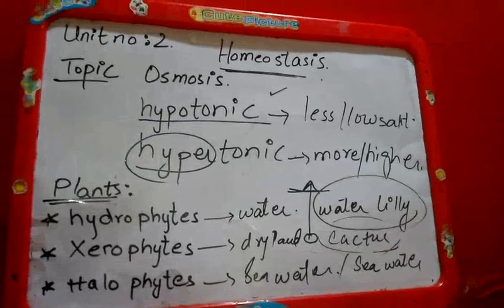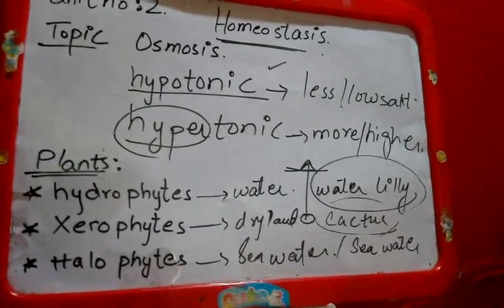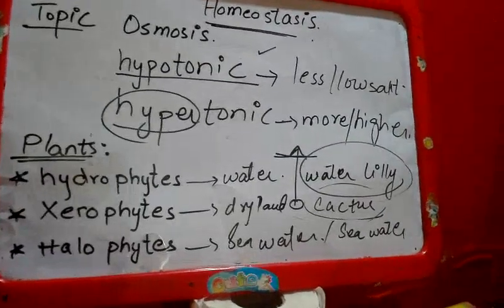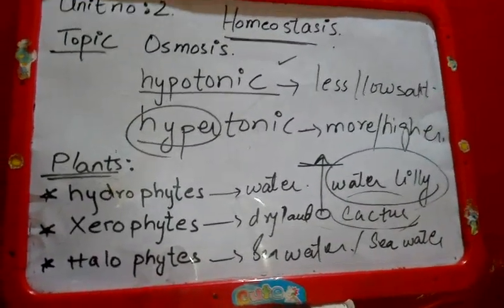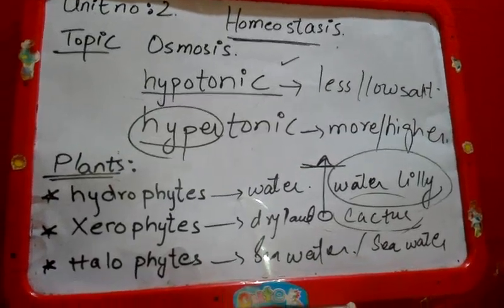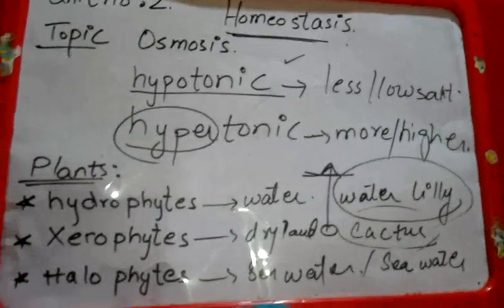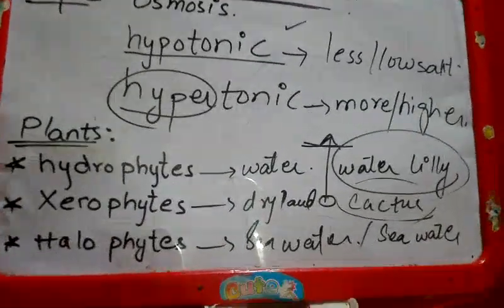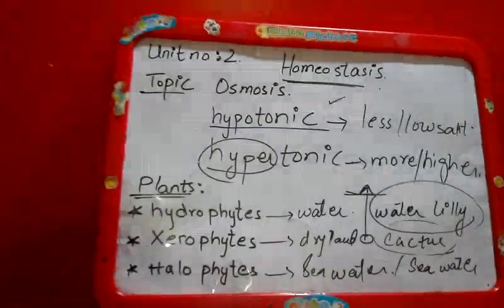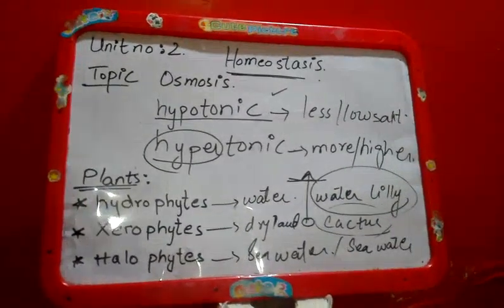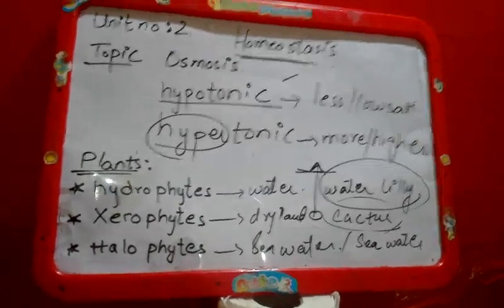Alright class, these were the three categories: hydrophytes, xerophytes and halophytes. I'm sure you have a better understanding now of the difference between these three types of plants. You now know what osmosis is. Osmosis is the movement of water from lower concentration to higher concentration, from hypotonic to hypertonic, and three kinds of plants. This was all about today's topic. I hope you have understood this. If you have any query related to them, please ask me.